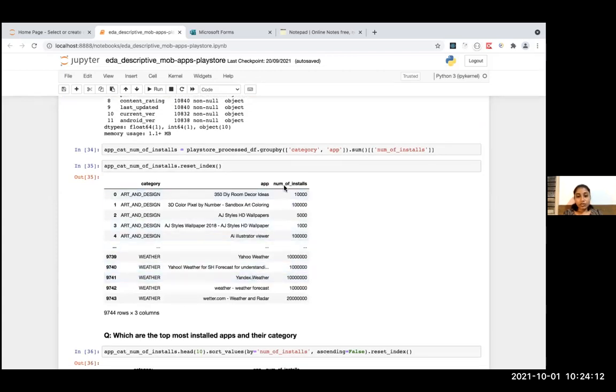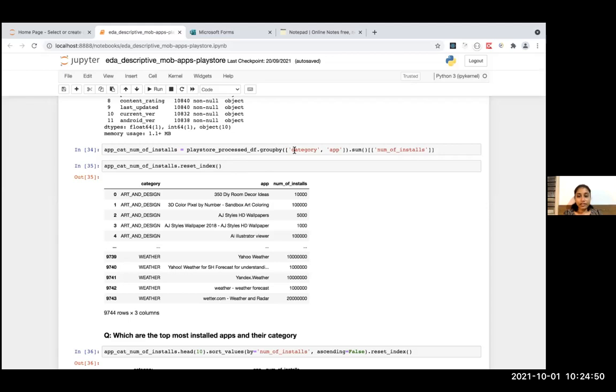Next, I want to know the number of installs for each app on a category basis. When you execute this, I grouped it by category and app, and I did the sum on number of installs, so I would get the number of installs for each app. And when you do the group by, whatever field names you pass in here will be treated as index. But I want these columns to be accessible for future executions, so I have reset the index of the entire data frame by using the reset index method.